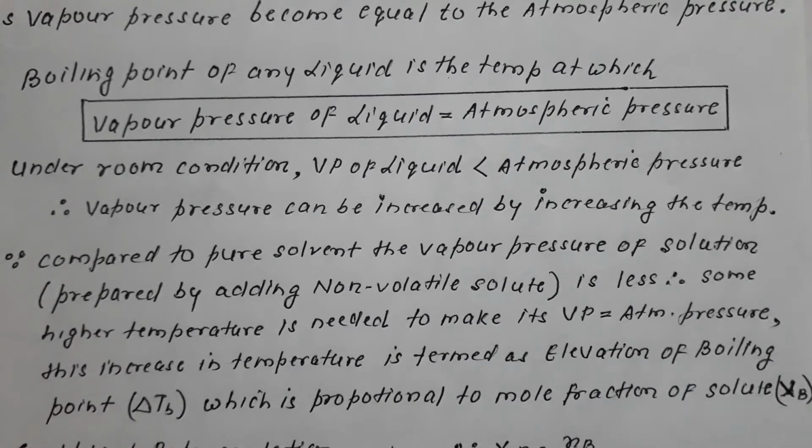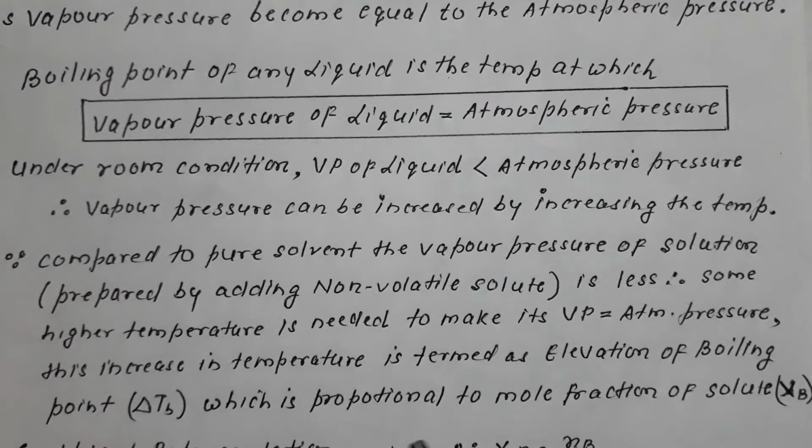It means that as compared to the boiling point of the pure solvent, the boiling point of a solution having a non-volatile solute would be higher, and this increase in boiling point is termed elevation of boiling point, represented by del Tb.